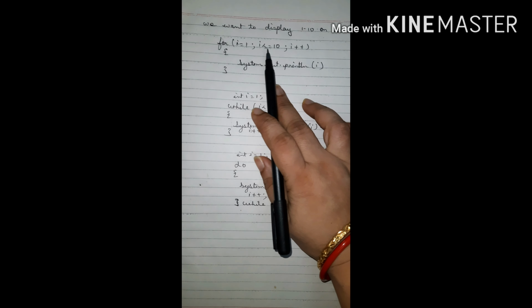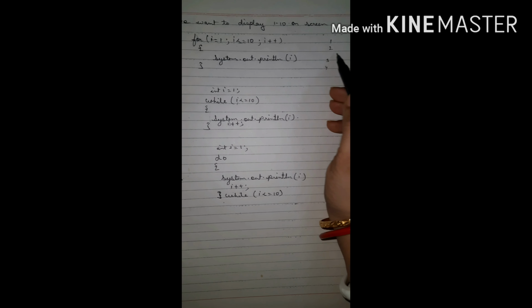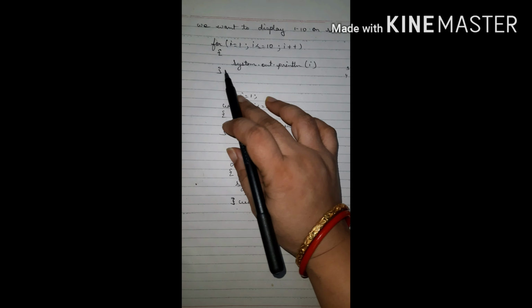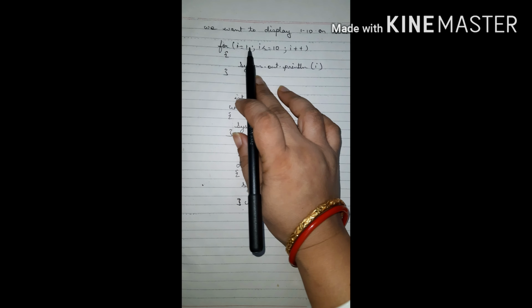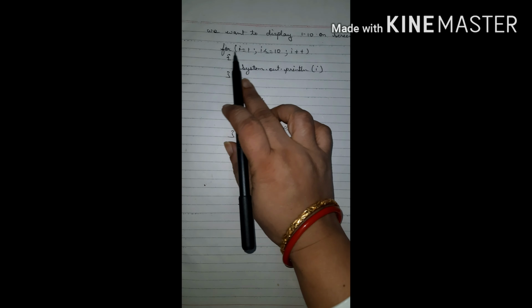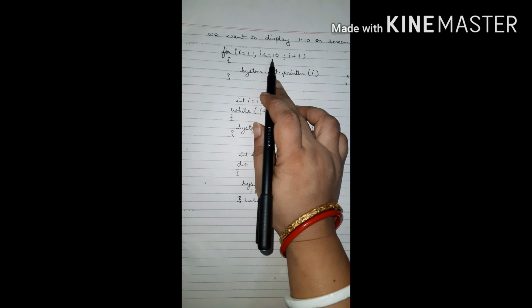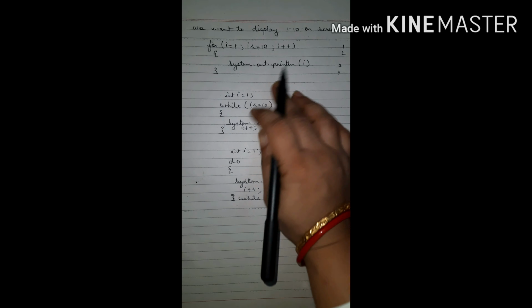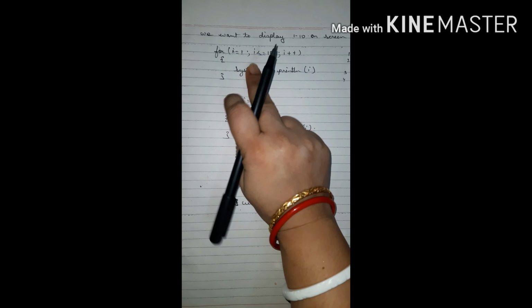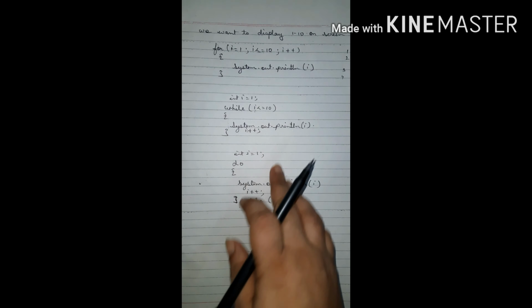Since the condition i is less than or equal to 10 is true, it will display 1. Then i will increase with i plus plus, then it will check i is 2, so 2 is less than 10, so it will display 2. In this way the loop will go on till 10.